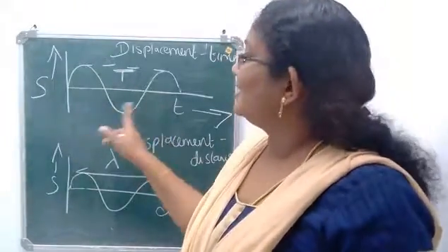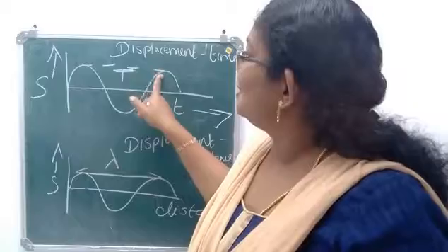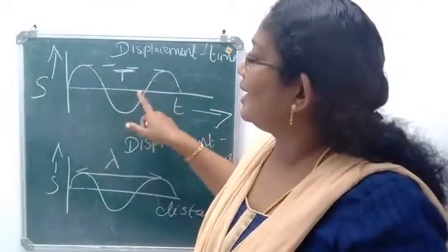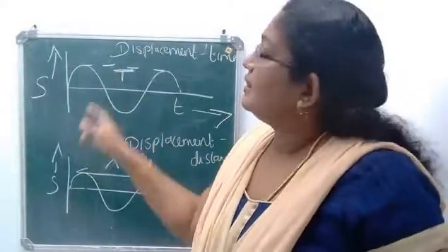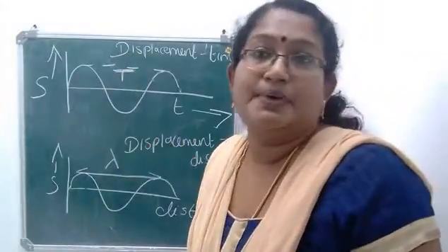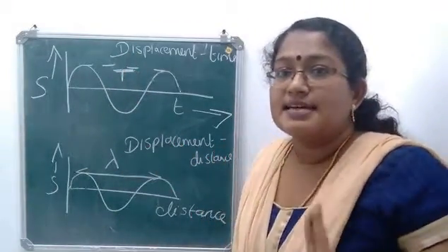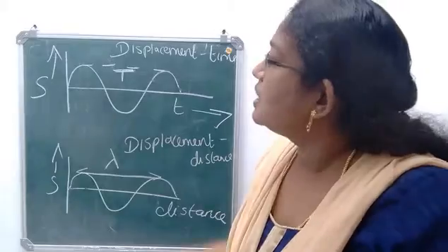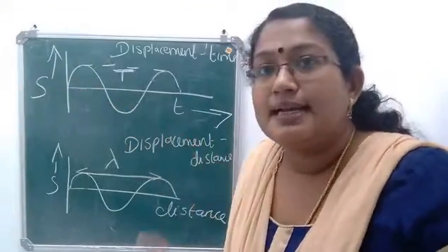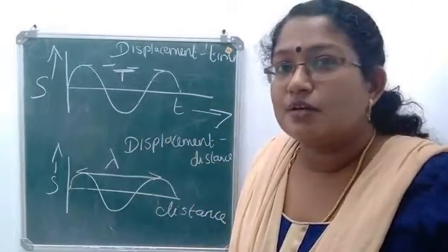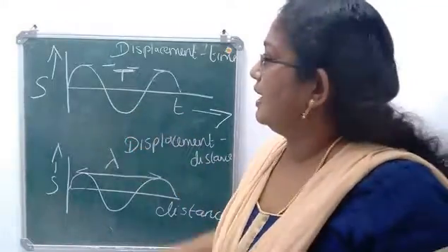Here we have taken the time. So here the distance between two crests means it is actually the time taken to complete one wave. That is why we are having the time period. Okay. So we are considering two different graphs. First one is the displacement time graph: displacement along the y-axis and time along the x-axis.